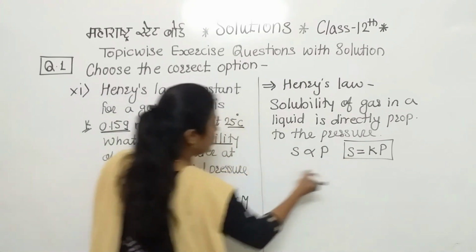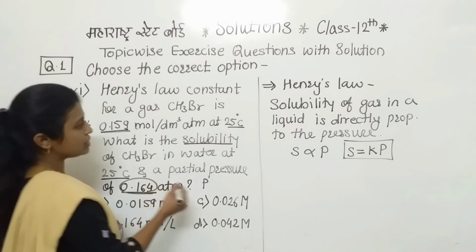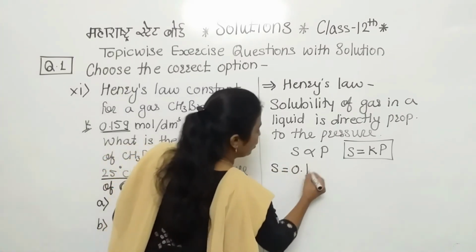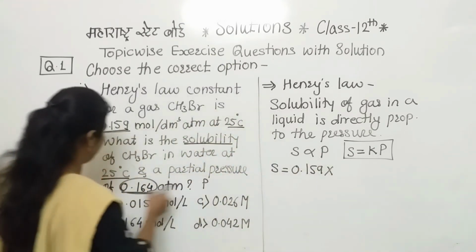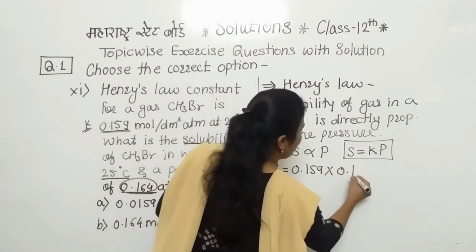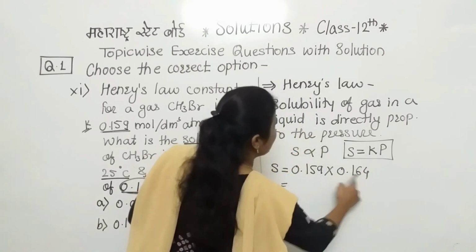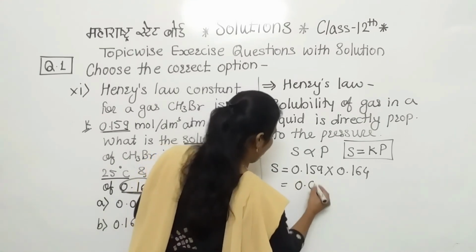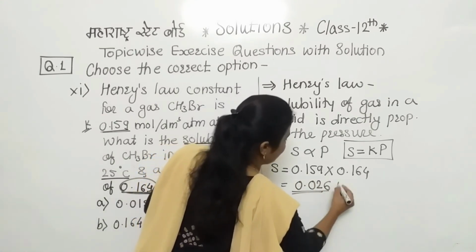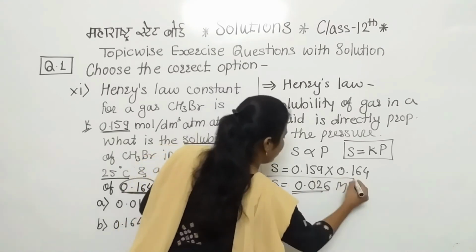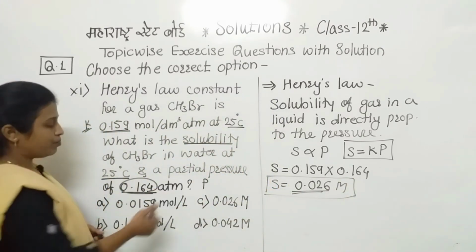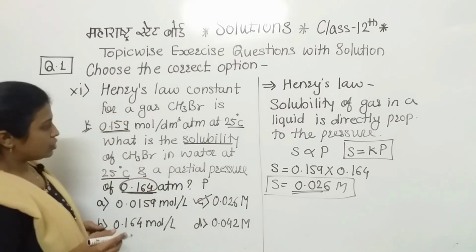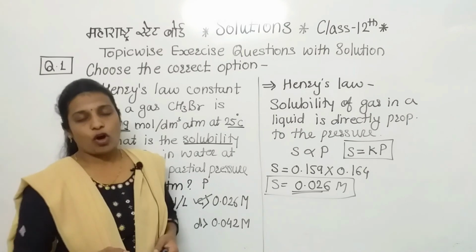So if we put all these values in that formula, what will it be? S is equal to K, which is 0.159, into pressure, which is 0.164. If you calculate it, we get the answer 0.026 molar. And this is the solubility of the gas. So if we consider the options, we can observe this is the correct answer. In this way we have completed this objective part.